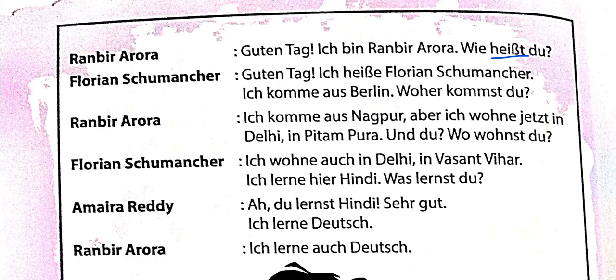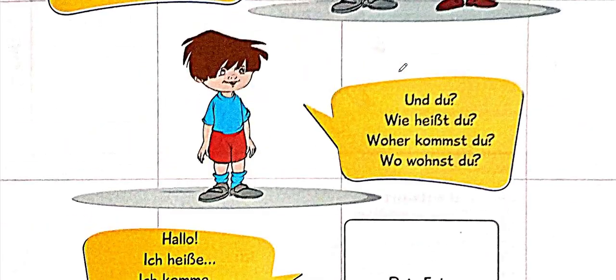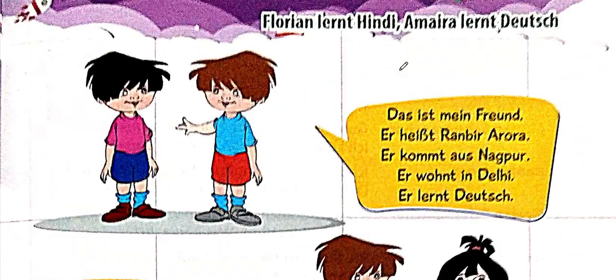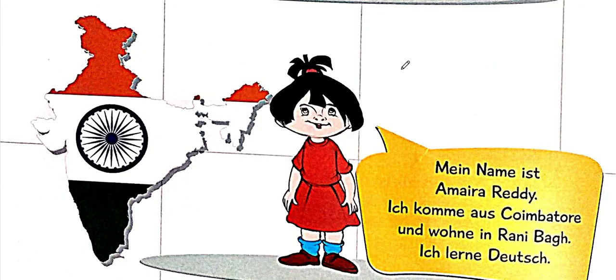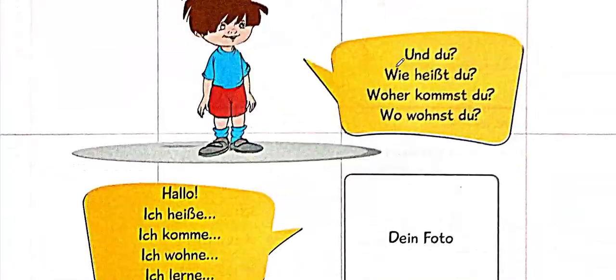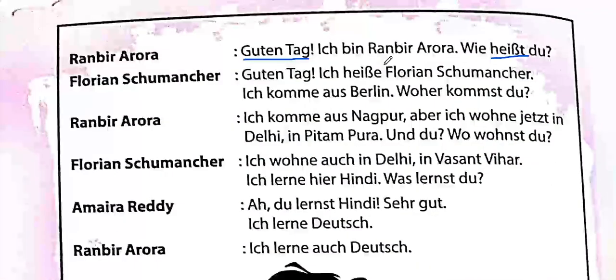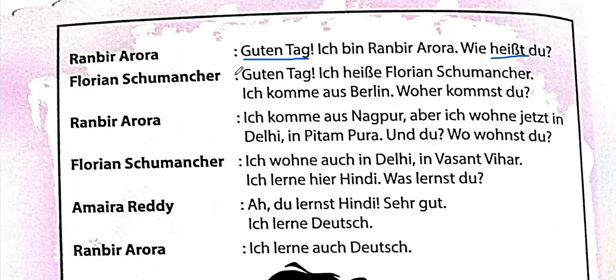Anyways, let us begin by reading the dialogue. Guten Tag, ich bin Ranbir Arora. Wie heißt du? Guten Tag means good afternoon. You must be saying it to your teacher as well, like Guten Tag, Lehrerin. Good afternoon, ma'am. Then he's greeting us and says, Ich bin Ranbir Arora. We've just learned introduction here. Two ways you can do introduction: one is Ich heiße or Mein Name ist, or even the third way which he is using, Ich bin. Wie heißt du means what is your name?